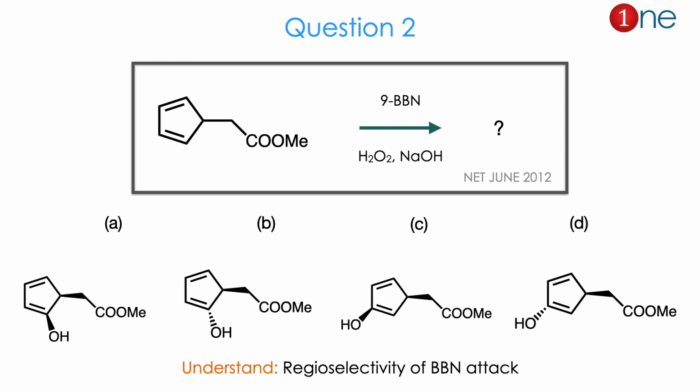Then question number 2. The starting material is cyclopentadiene and it has a side chain with COOMe. You are using 9-BBN, then hydrogen peroxide and sodium hydroxide. They ask you to find the product.